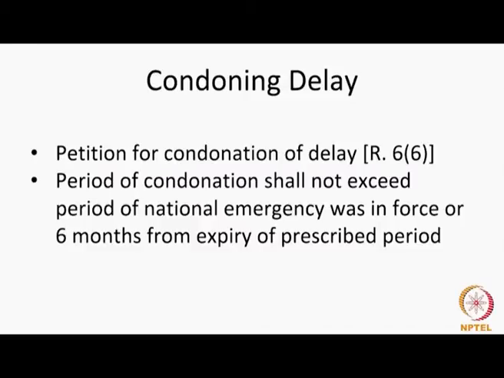If there is a natural disaster or a calamity and people are not able to move around, or there is a power shutdown or blackout, in all these instances there can be cases where a delay in filing can be condoned. Now, the provision says that it shall not exceed the period of the emergency or 6 months from the expiry of the prescribed period. So, the details are given in Rule 6.6.